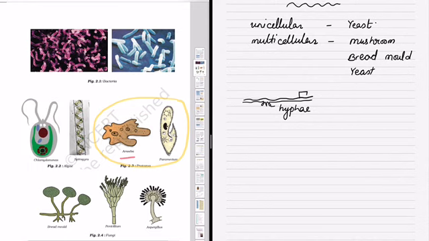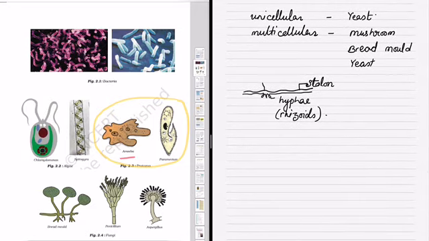These are stem-like structures, but they are very thin compared to the stem. Then from that grows a small ball-like structure which is called sporangia, in which seed-like things are there. These are not real seeds, but they are called spores.